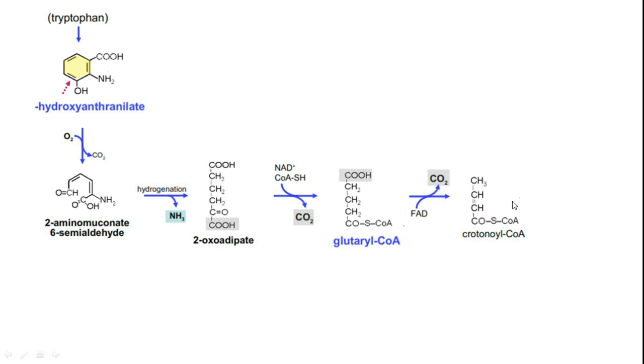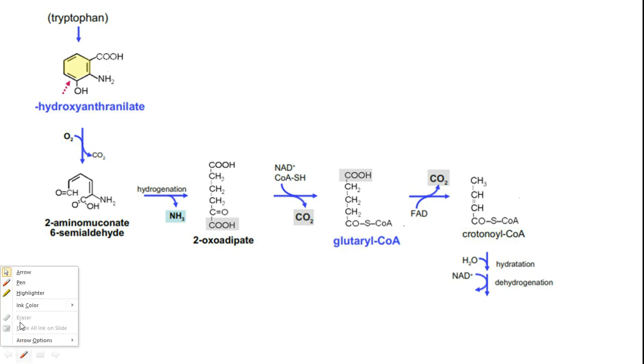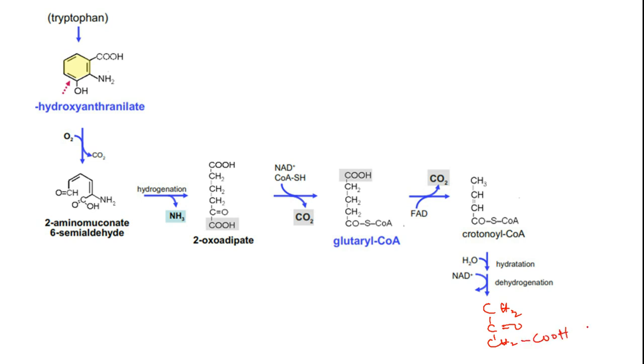This crotonyl coenzyme A will be added with water so that you will have a hydroxy group, and then dehydrogenation will also happen. Ultimately what you are going to get is CH3, C double bond O, CH2, COOH.